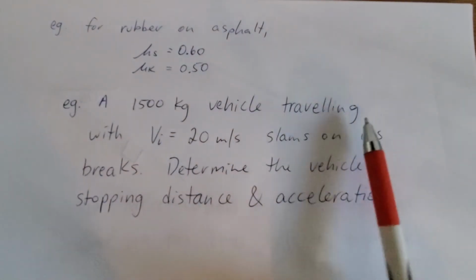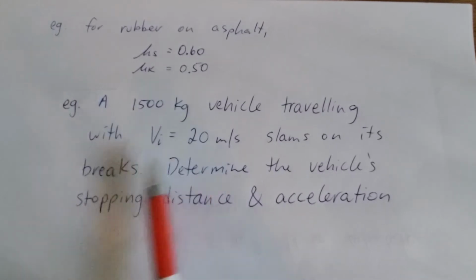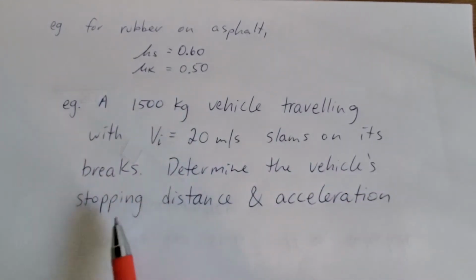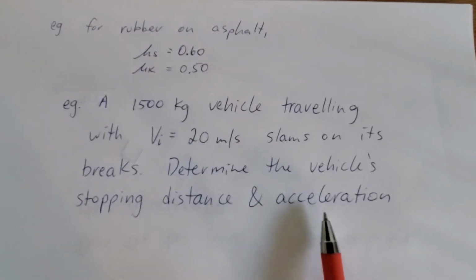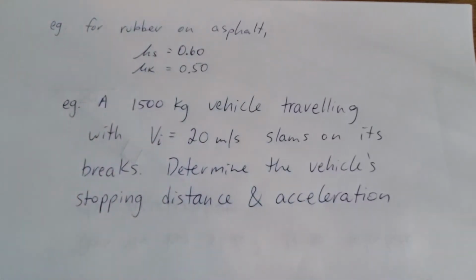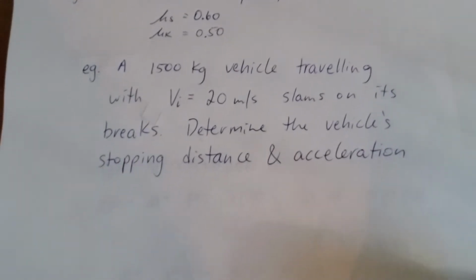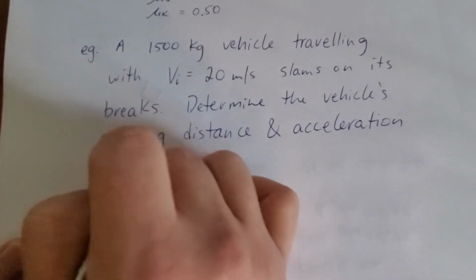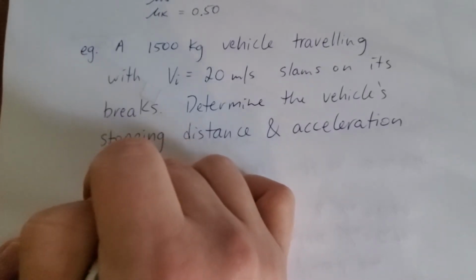So I've got a vehicle, it's moving 20 meters per second, and the driver slams on the brakes. We're going to determine the vehicle's stopping distance and acceleration. I think we'll actually find the acceleration first. I'm going to sketch a really simple free body diagram to help us figure out what's going on here.